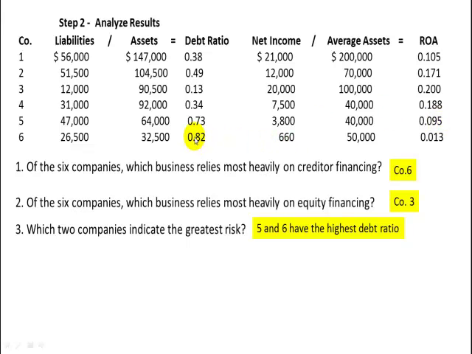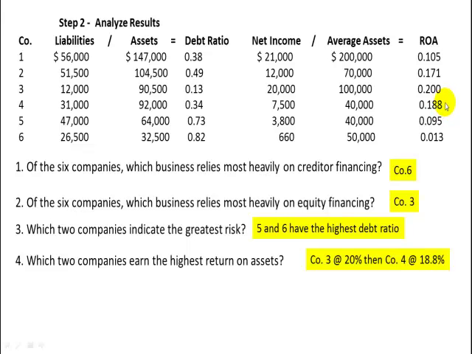Company number 6 has 82% of their assets financed with debt, and they've only got, looks like, a little more than 1% return on assets. So both these companies are really risky in terms of what the bank's concerned with. And which 2 companies earn the highest return on assets? Well, looks like the highest 2 would be company 3, which is 20%, and company 4, which is 18.8%.